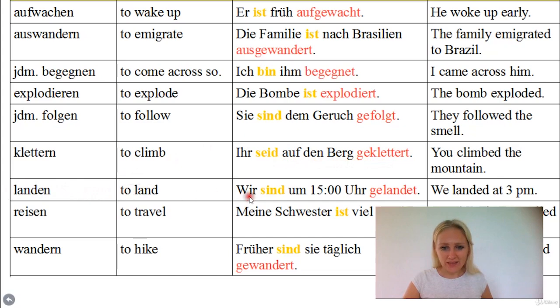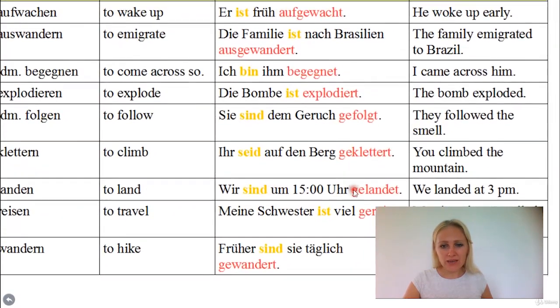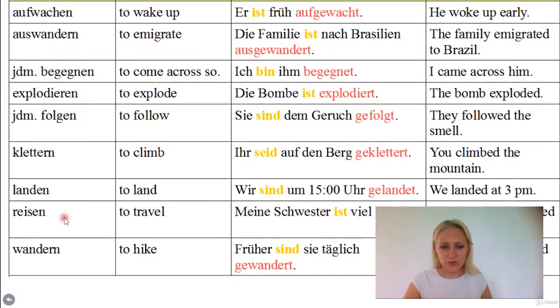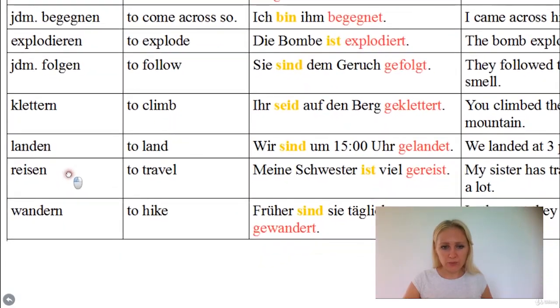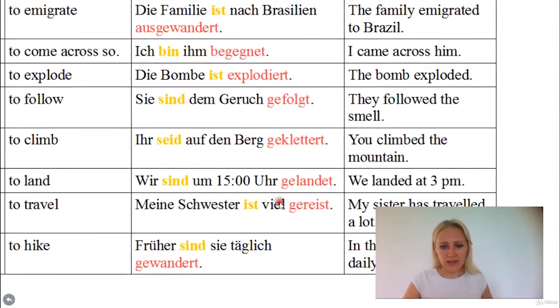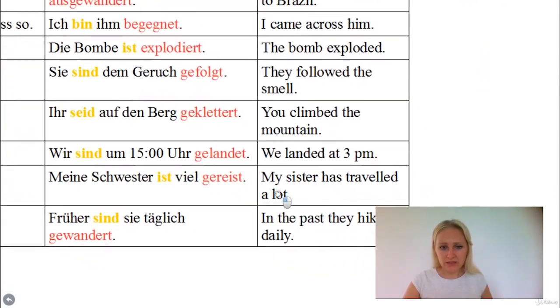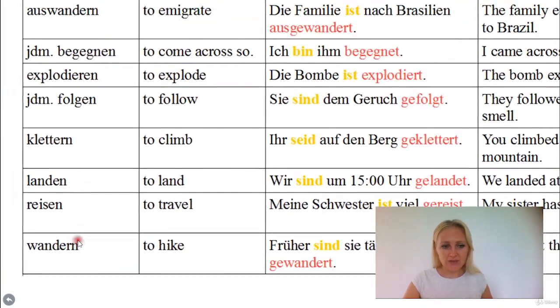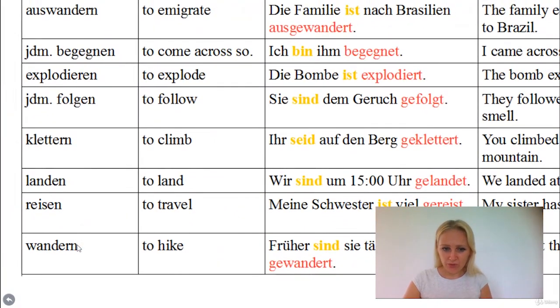Landen means to land. Wir sind 15 Uhr gelandet. We landed at 3 p.m. Then reisen, to travel. This is also an actual verb of movement, to travel. Meine Schwester ist viel gereist. My sister has traveled a lot. Sie ist viel gereist. And then the last sentence, wandern, to hike, also an actual verb of movement.